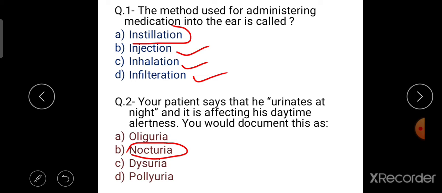Nocturia is passing urine at night. It should be distinguished from enuresis, where urine is passed involuntarily during sleep. Oliguria means low urine output, dysuria means painful and difficult urination, and polyuria means excessive urination.